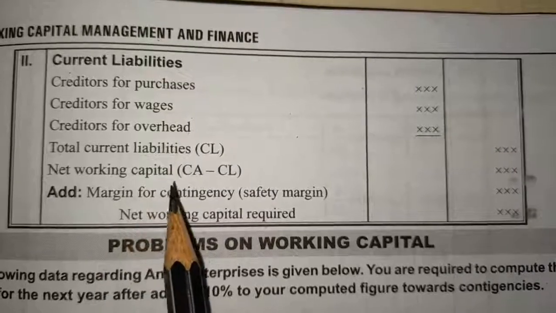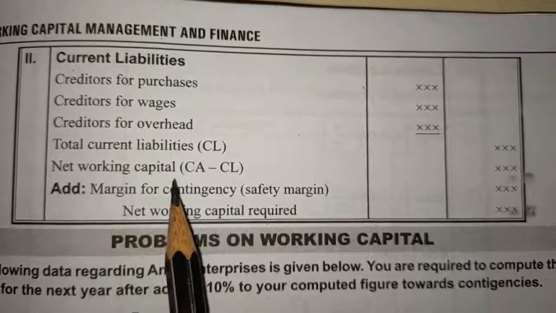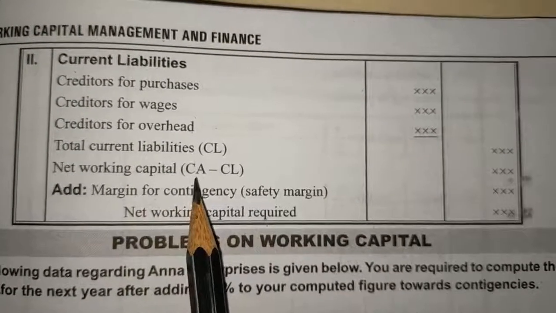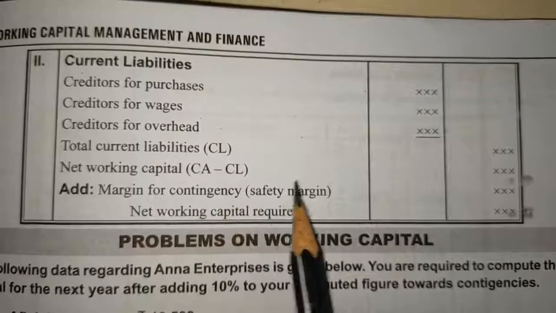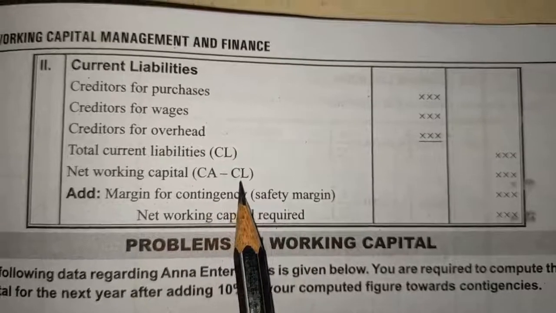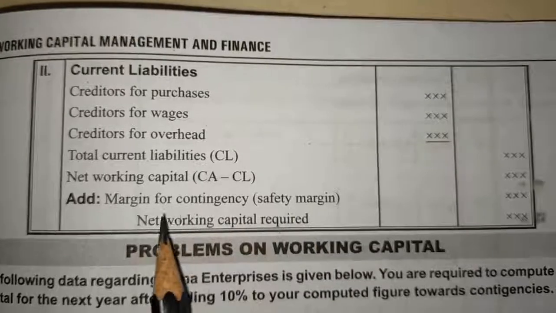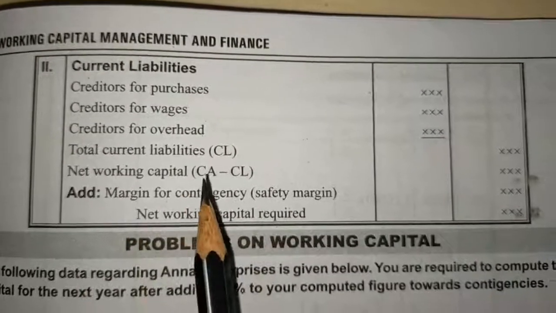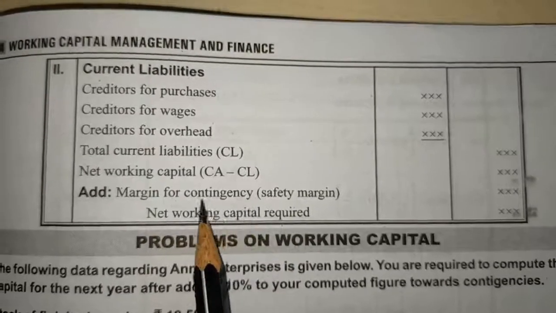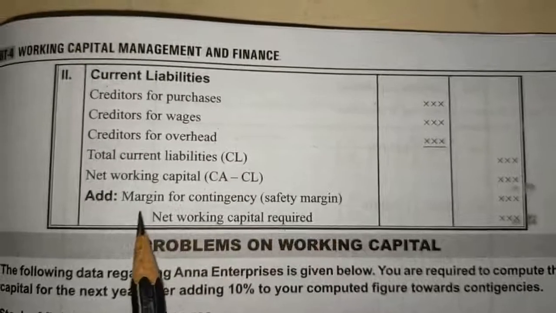Then you need to work out the net working capital. For the net working capital, you have to subtract current liabilities from current assets. Whatever difference comes will be considered as working capital. To that, you have to add the contingency amount. Margin for contingency or safety margin will be mentioned.